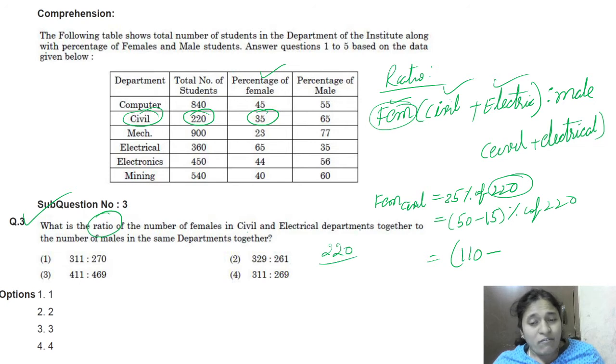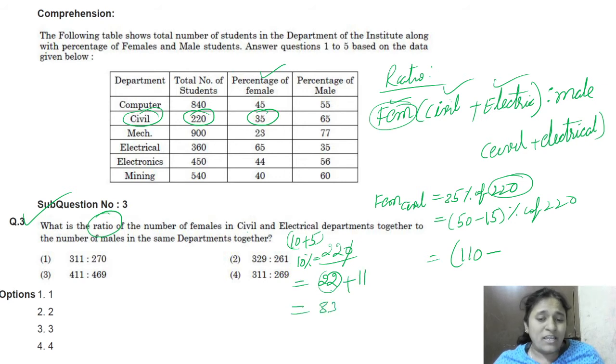First we will take 15 percentage, which means just 10 plus 5. First we will find the 10 percentage. 10 percentage means, as I just told, remove the last digit. 22. What is the 5 percentage? Half of this 10 percentage. That is 11. That means 33. We have to subtract 110 minus 33.